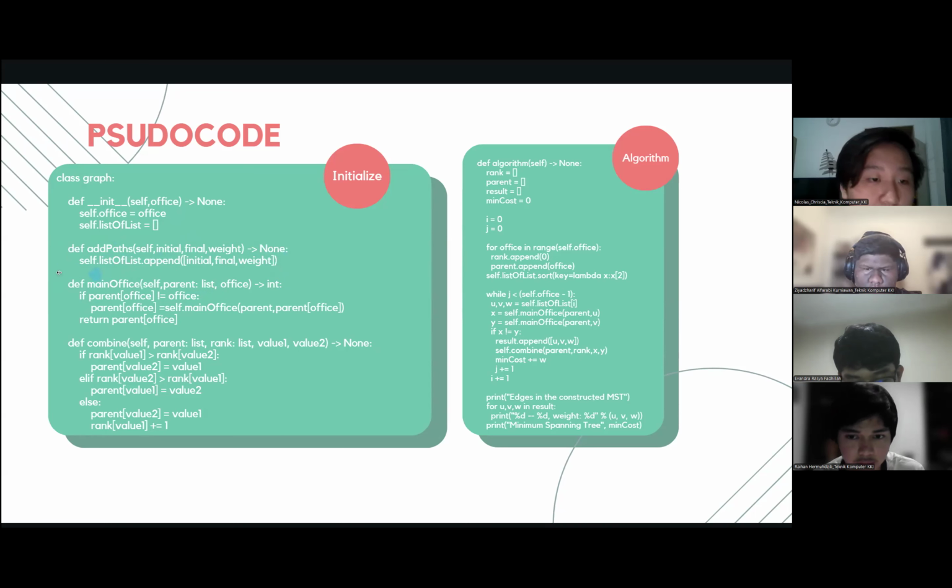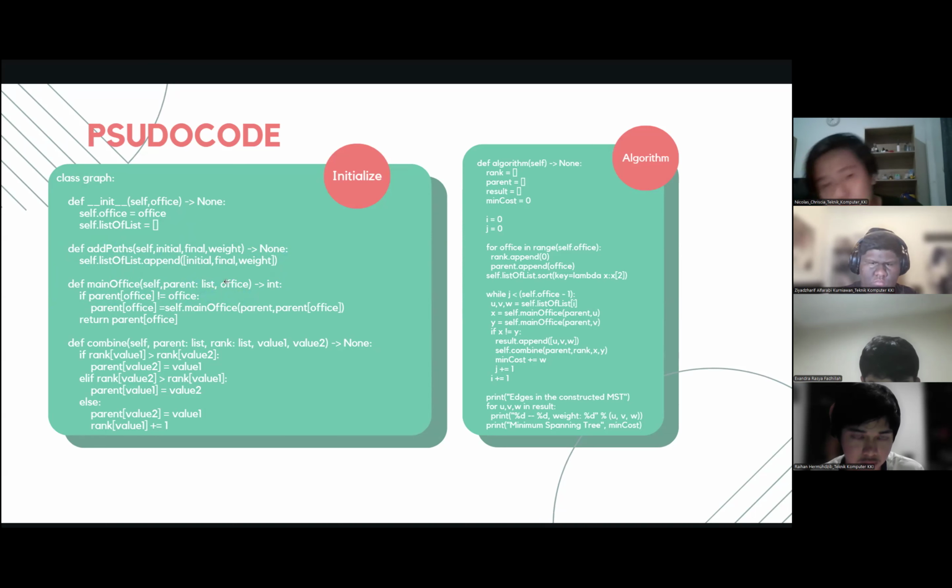And for the define main office, what we need is the parent, which the type is list, and office. Now, for the main office, we're basically finding the main parent. It's finding which of these nodes belong to. It's for union later.